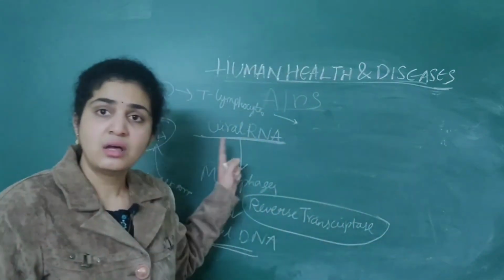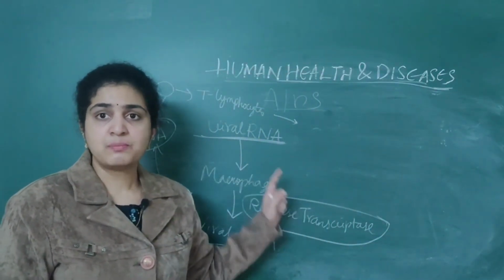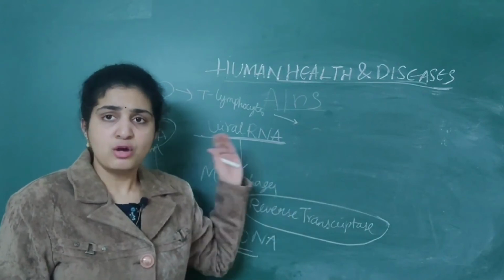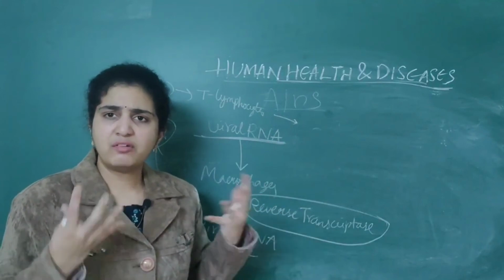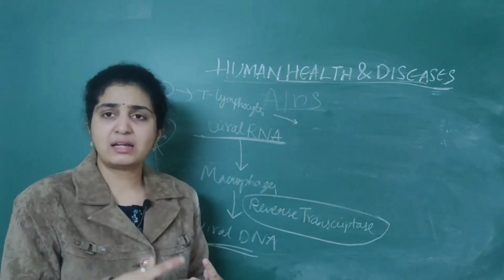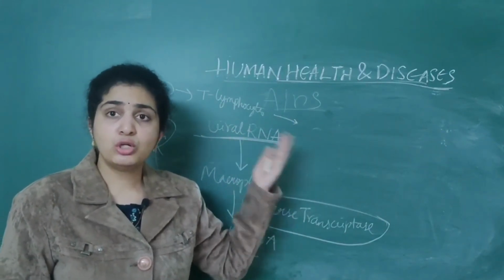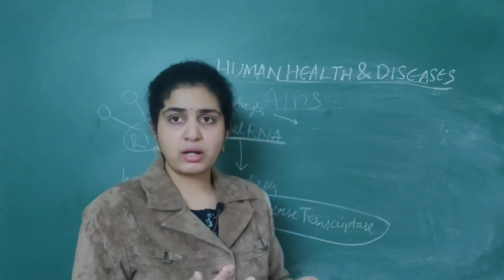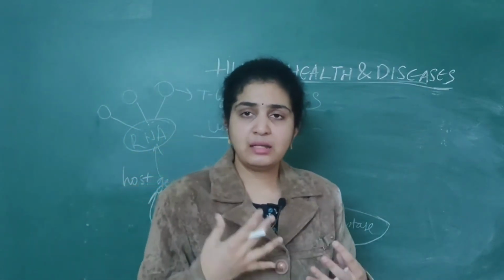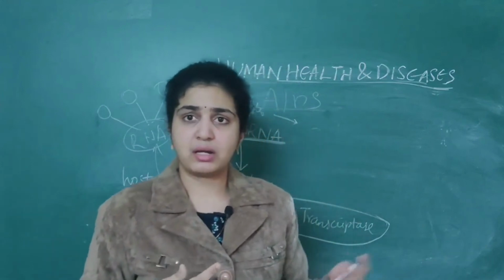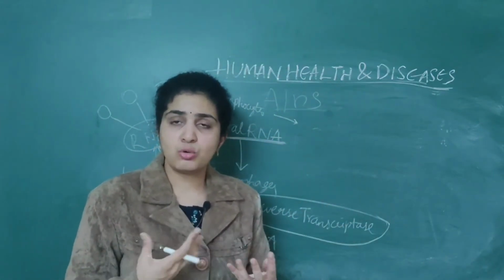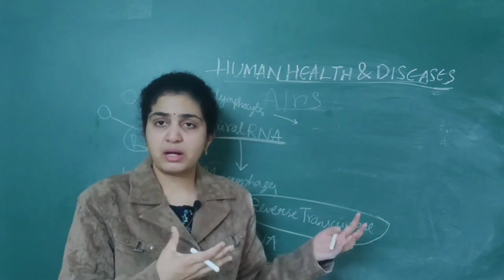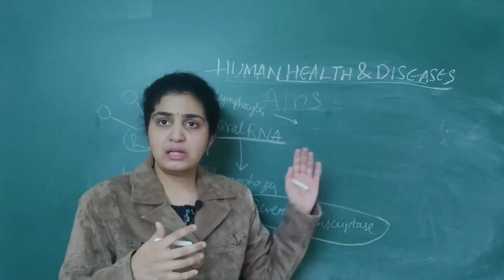Over this 5 to 10 years, this full process will take place. After 5 to 10 years, numerous lymphocytes are broken down and we are susceptible to numerous bacterial diseases, because I already told you T lymphocytes play an important role in helping to fight against the foreign particles.